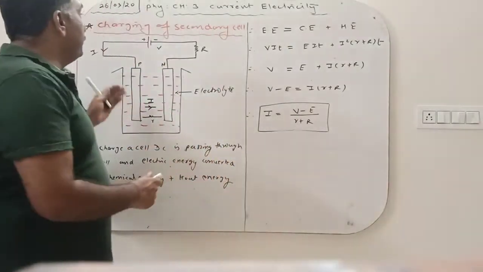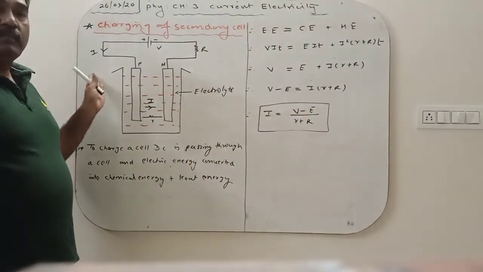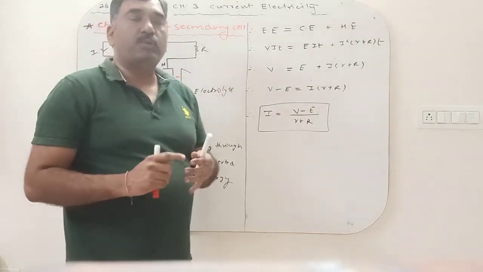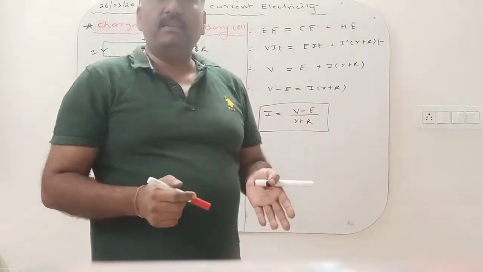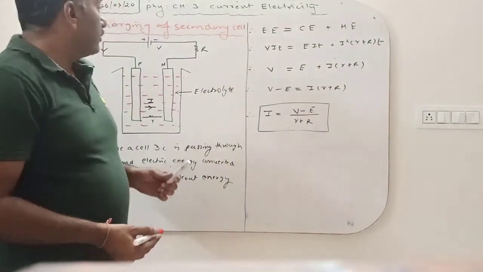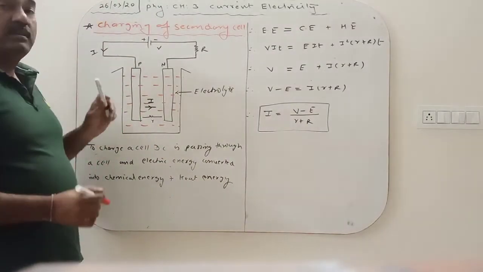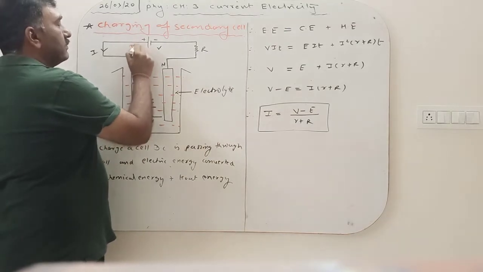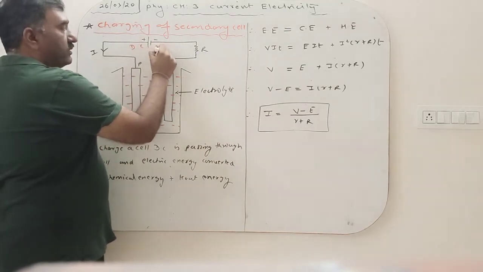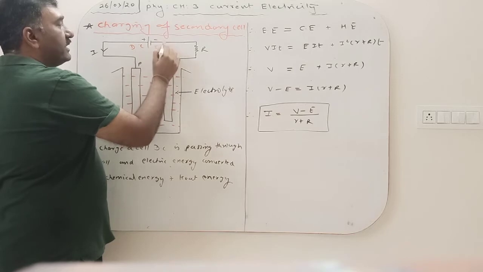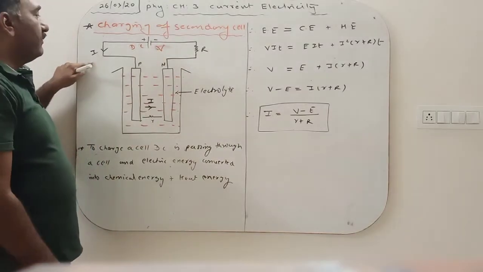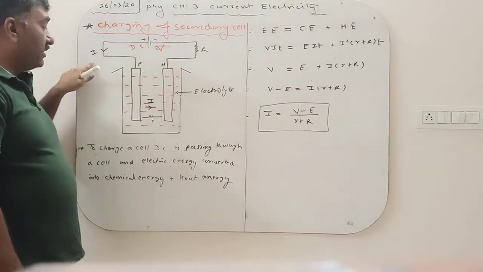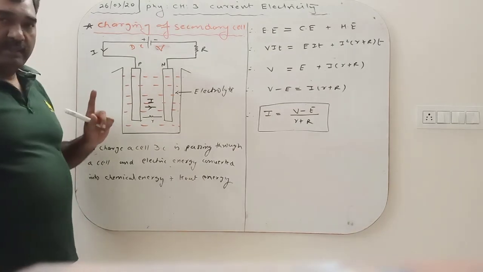That is known as charging of a secondary cell. The rechargeable cells, the mobile batteries or lead storage cell, can be recharged. To charge a secondary cell, we have to connect a high voltage V DC source, and we have to pass a direct current through the electrochemical cell.